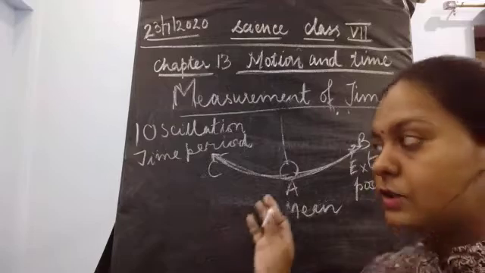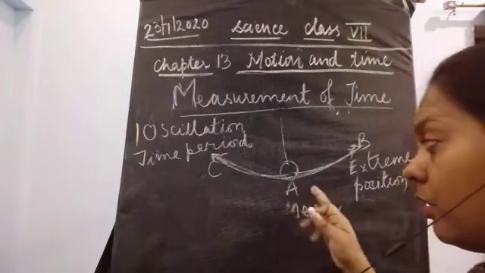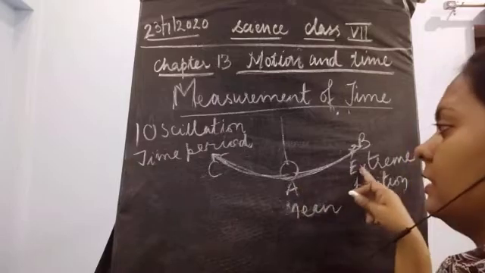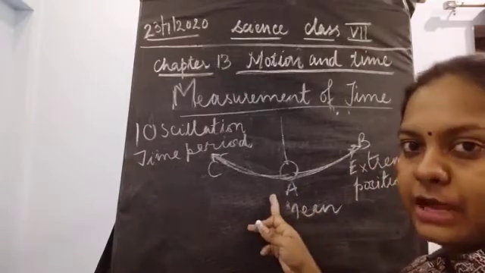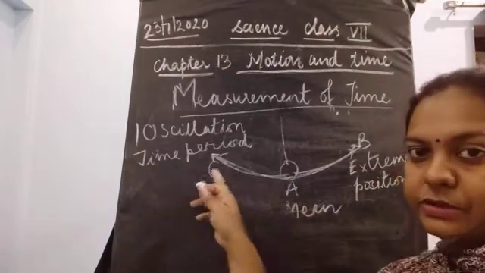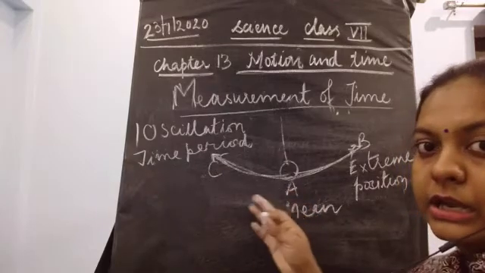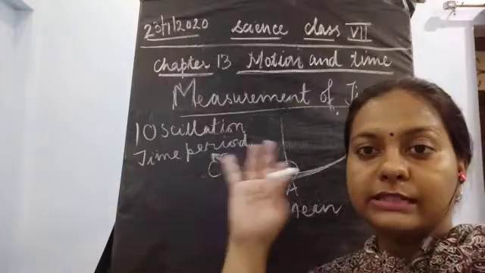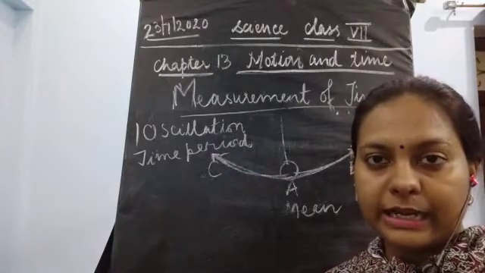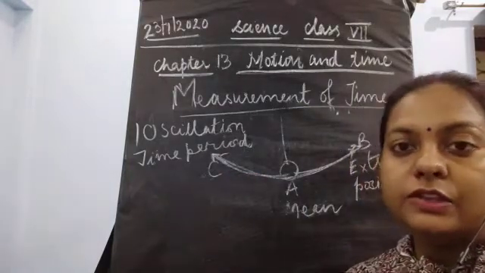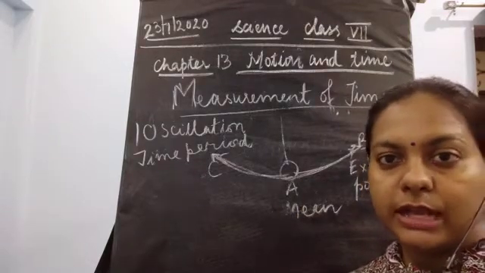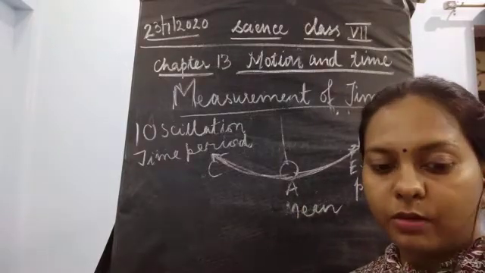You can remember. The time which is taken by the bob starting from its mean position, moving towards one of its extreme positions, coming back to mean position, going towards the other extreme position, coming back to its mean position. This much is being covered in whatever seconds it could be, 5 seconds, 10 seconds, 2 seconds. So that is known as time period, the total time taken to complete one oscillation.